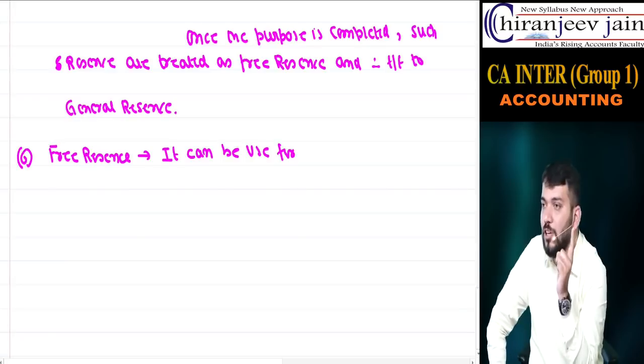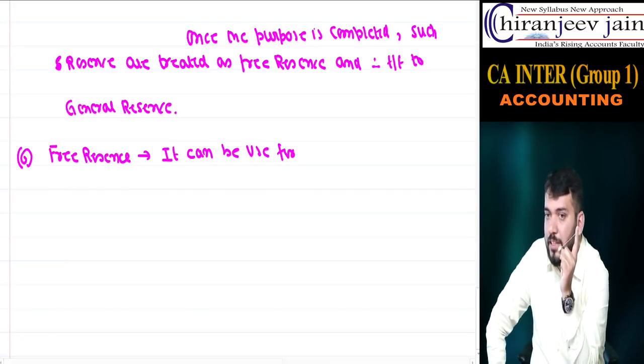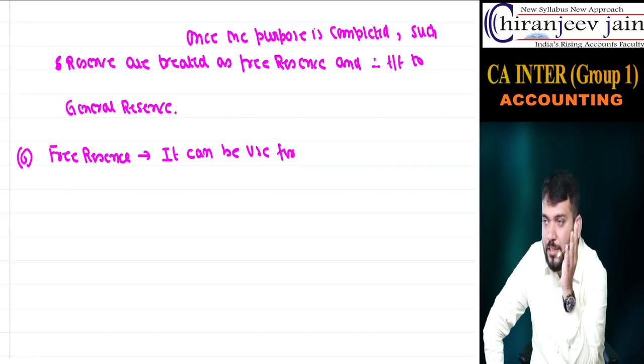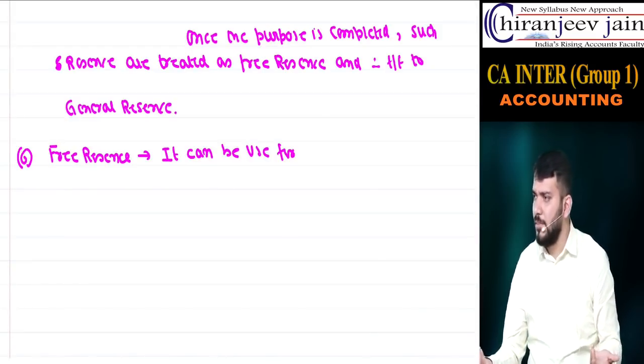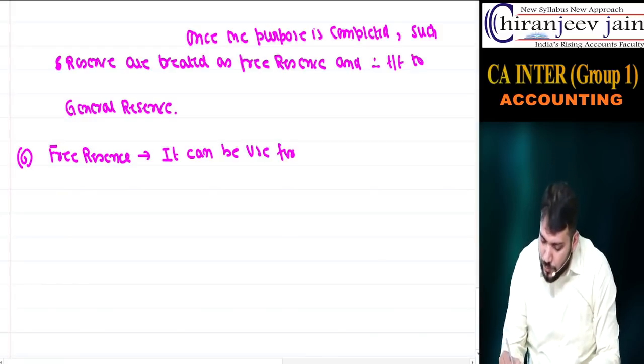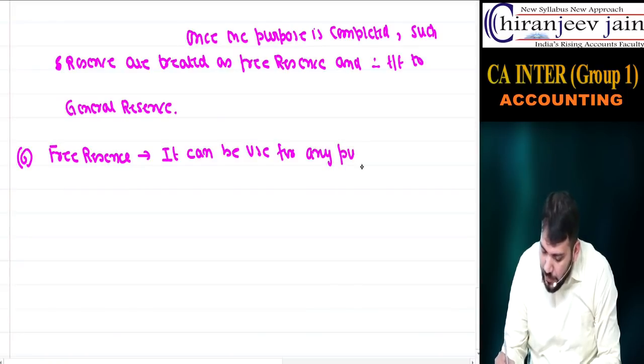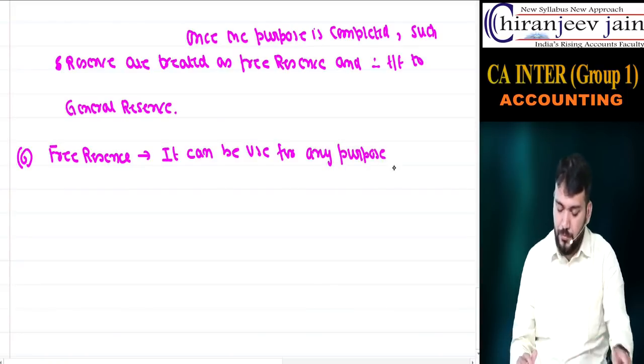Whether it can be used for bonus shares, for writing off preliminary expenses, for writing off premium on redemption of debenture, for writing off loss on buyback of shares, for writing off revenue expense, for writing off any expense, for every purpose. No rectification, you have understood everything? Correct now? So it can be used for any purpose. Okay?